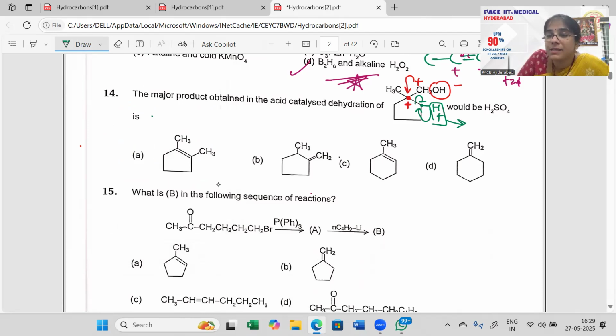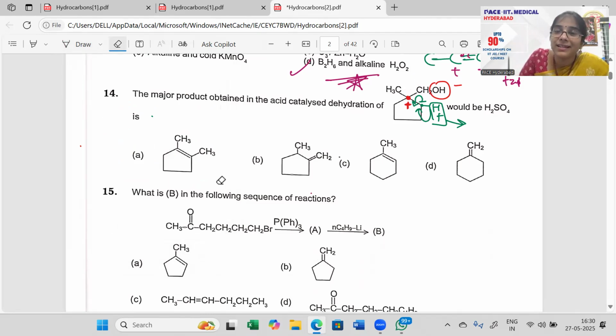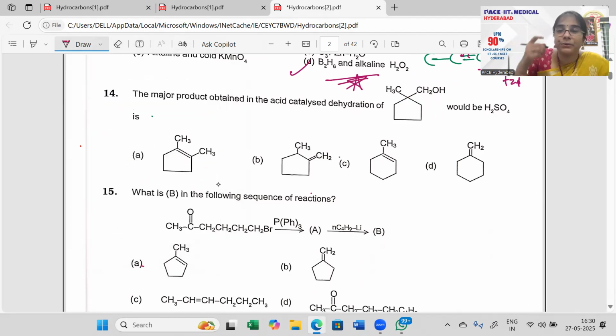Now this minus puts in as a bond here, which means we get a double bond here. But 1 second, before this, there is some ring expansion happening here. I missed it, I'm so sorry. Let's come back to this question again.